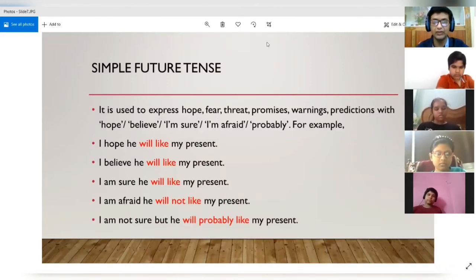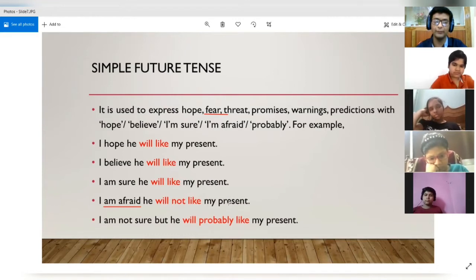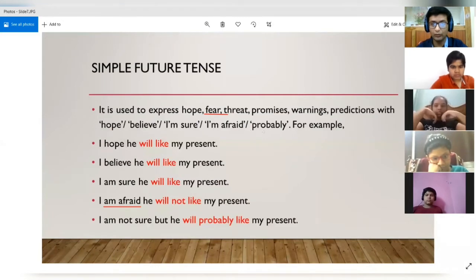So in this case, when you are using the words I am afraid, it means that you are fearing, right? So here, I am afraid he will not like my present. So now you are telling that he will not like my present, and you are afraid. Then, I am not sure, but he will probably like my present. So now in this case, you are talking about the probability of something. All right. So you are saying that I am not sure whether he will like it or not, but you are probably sure that he will like my present.